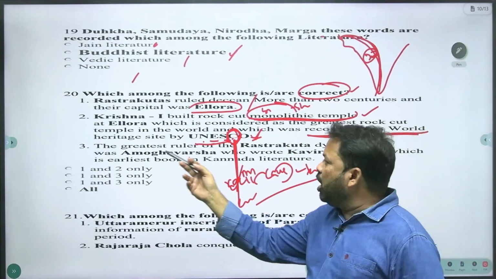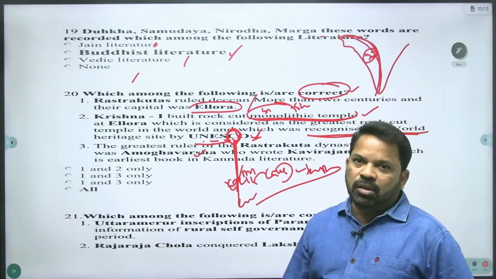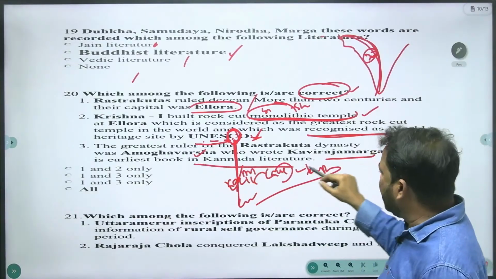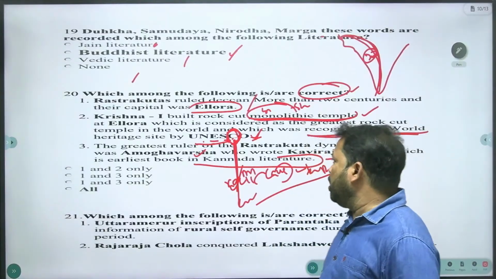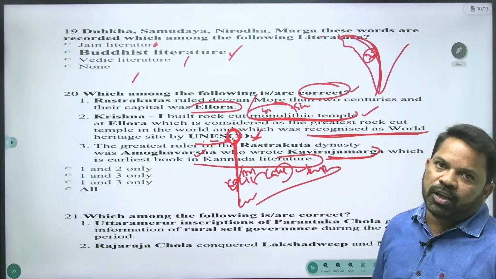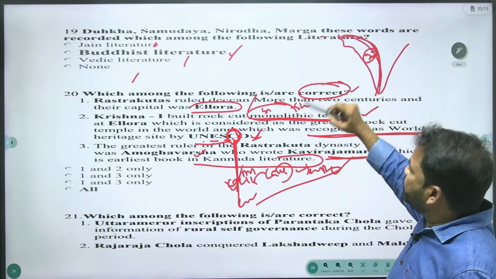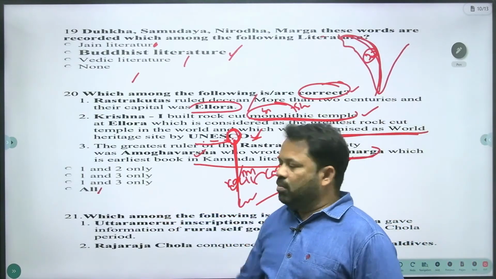And the third one, the greatest ruler of the Rashtrakuta dynasty was Amogha Varsha, who wrote Kaviraja Marga, which is the earliest book in Kannada literature. Yes, Amogha Varsha, the greatest ruler. And he wrote Kaviraja Marga. This is the first book in Kannada literature. That is the right statement. So all three are correct statements. So your answer is D, all.